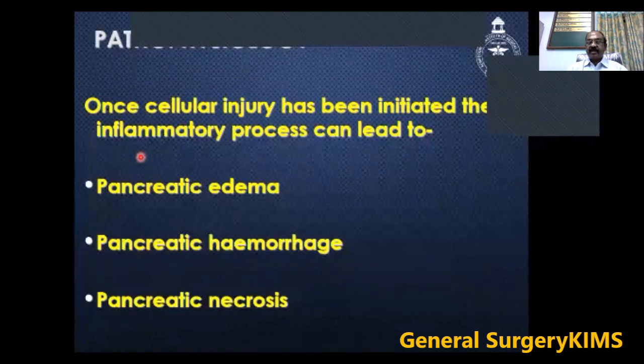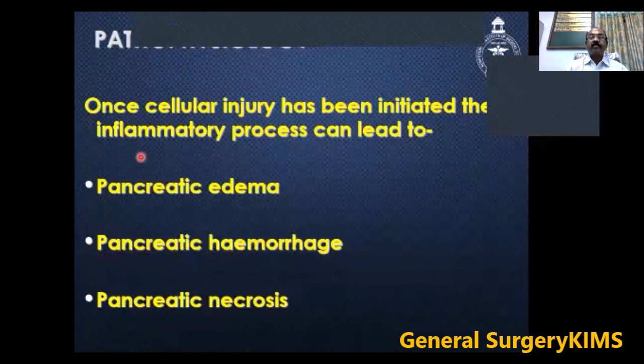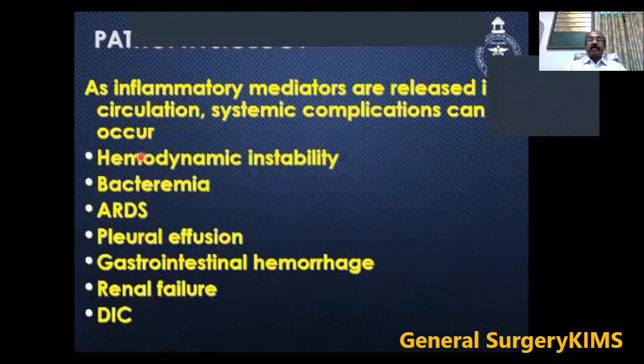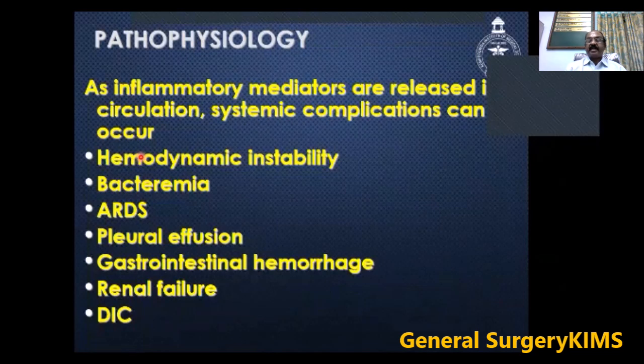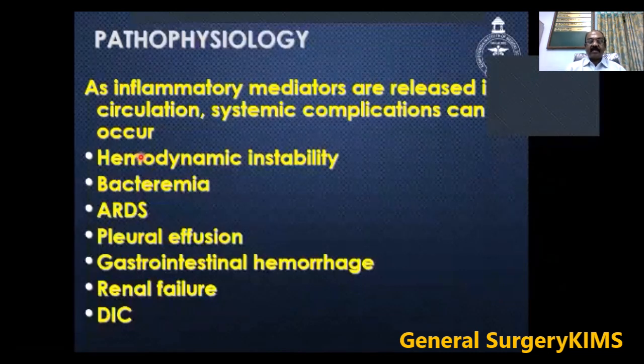So pathophysiology. Once cellular injury has been initiated, the inflammatory process can lead to pancreatic edema, pancreatic hemorrhage, and pancreatic necrosis. As inflammatory mediators are released into the circulation, systemic complications can occur, like hemodynamic instability, bacteremia, ARDS, pleural effusion, gastrointestinal hemorrhage, renal failure, DIC.